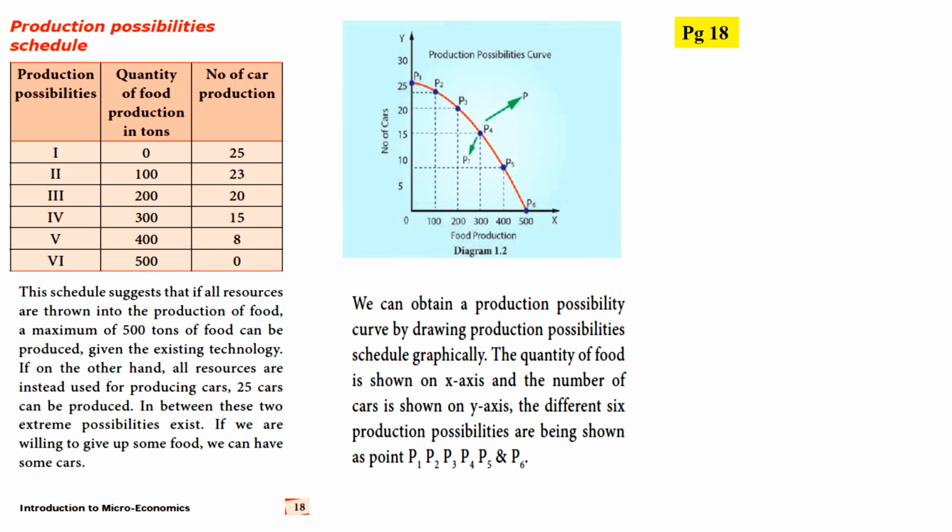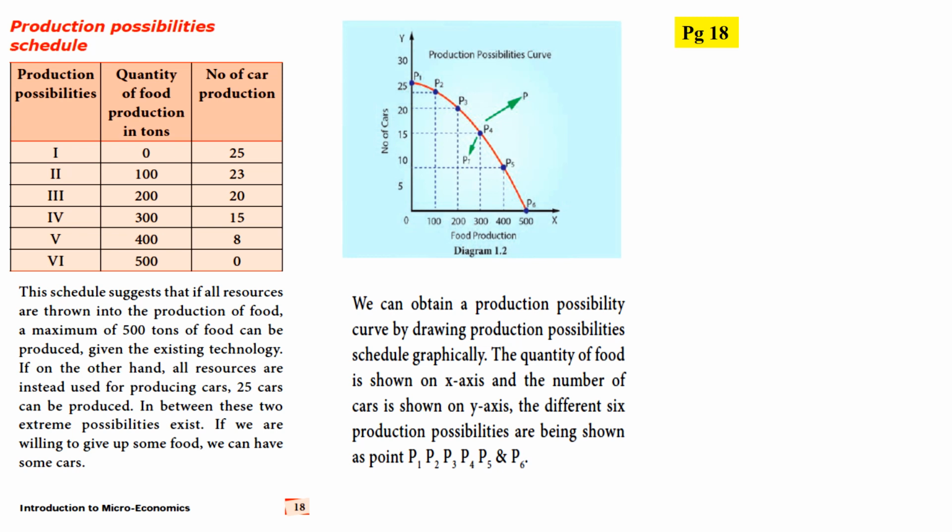So when there is no production of food, 0, that means P1, the number of car production is 25, and when the resource given to the production of food increased to 100 tons, then P2 23, then 200 P3 20, 300 P4 15, and 400 P5 8, and 500 P6 0, okay.